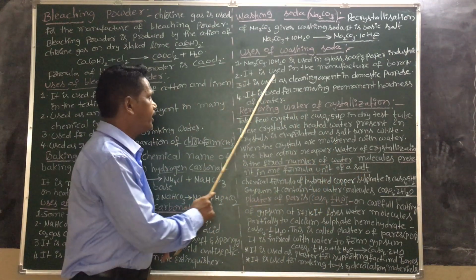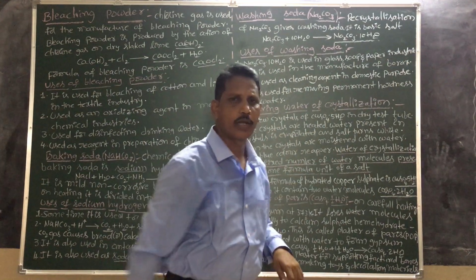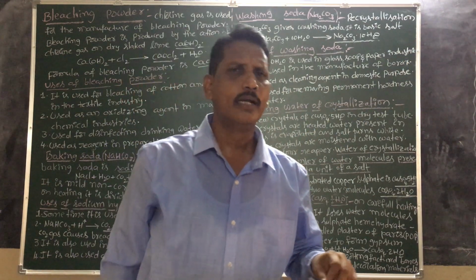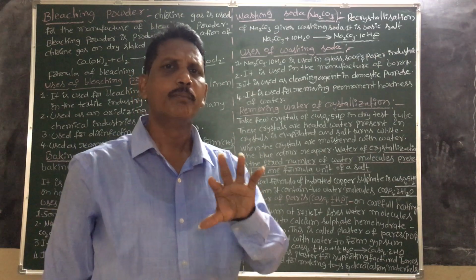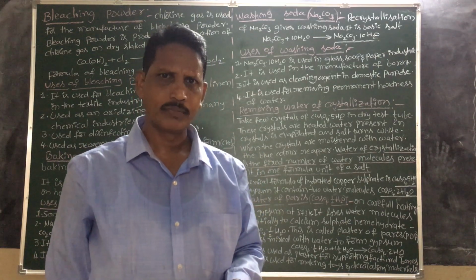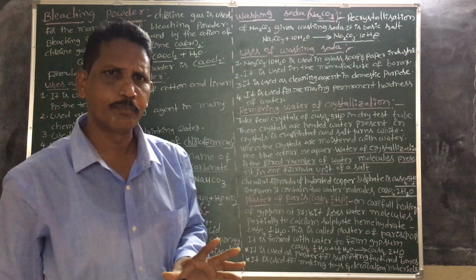Okay, second one, it is used in the manufacture of borax. Borax is a mixture of some metals. It is a chemical.